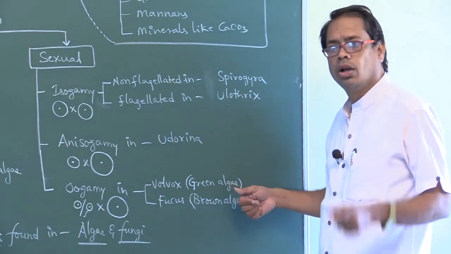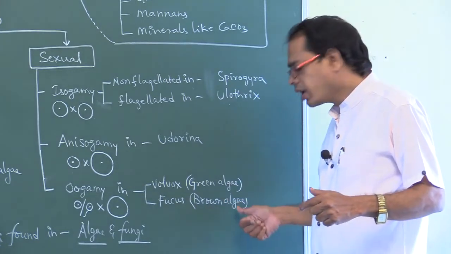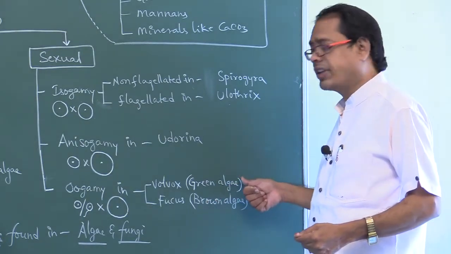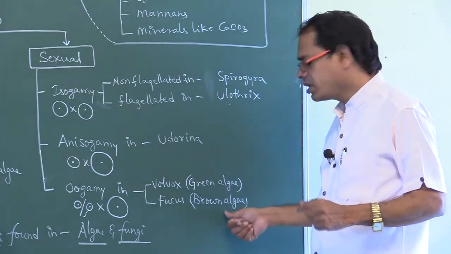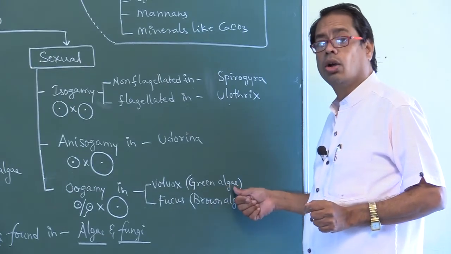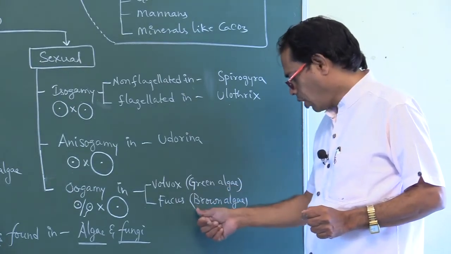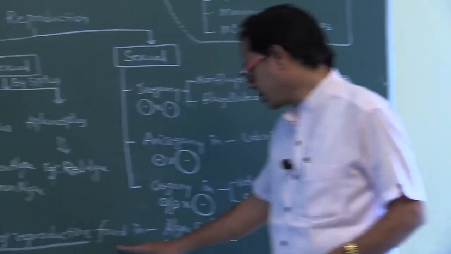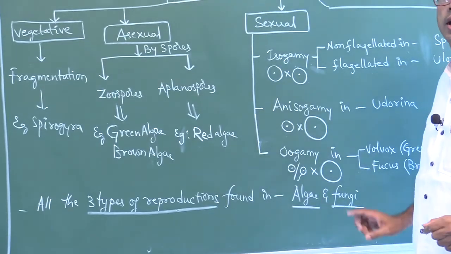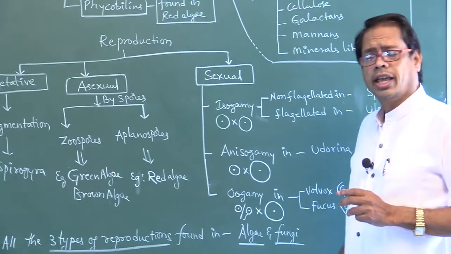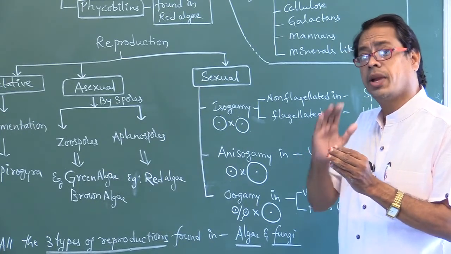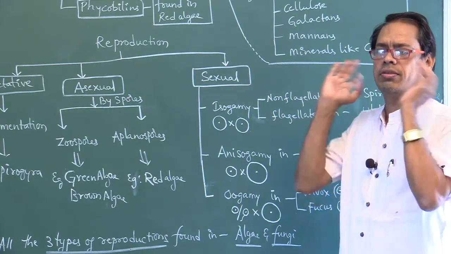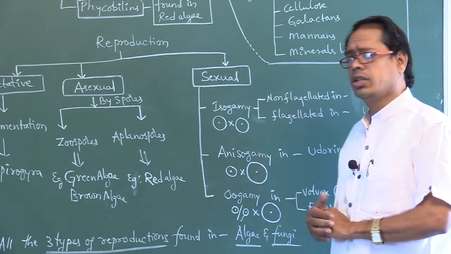Green algae are also called Chlorophyceae. Brown algae are also called Phaeophyceae. Chloro means green, Phaeo means brown. So, all three types of reproduction are found in algae and fungi. After Whittaker came, fungi were treated as a separate kingdom. Fungi were treated as a separate kingdom by R.H. Whittaker. Okay? So please note down all these points, my dear students.